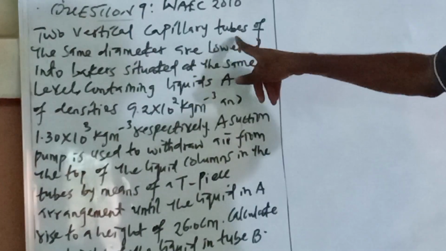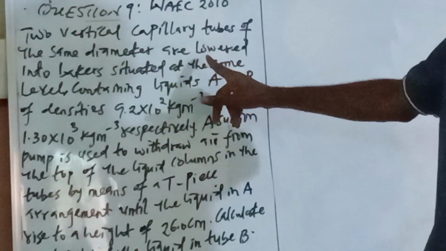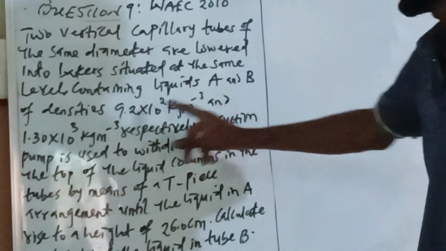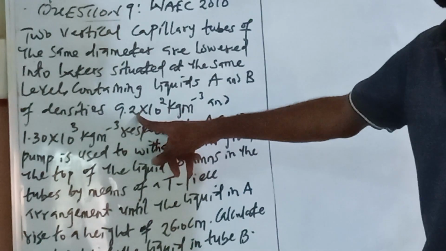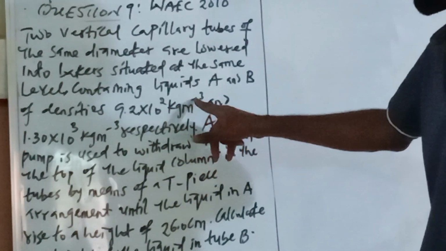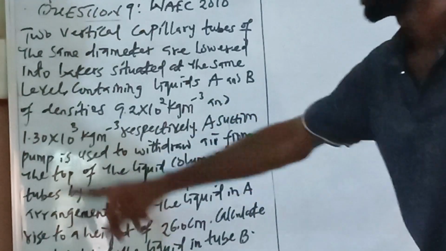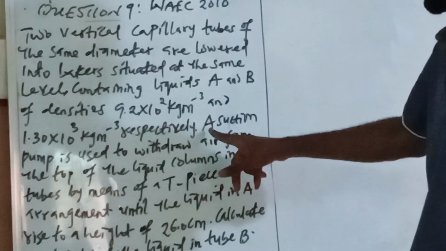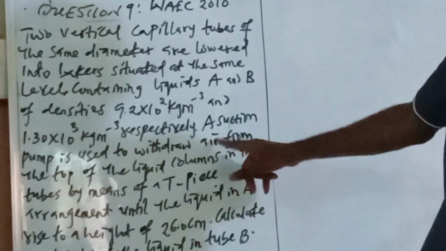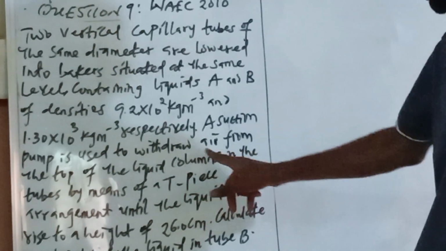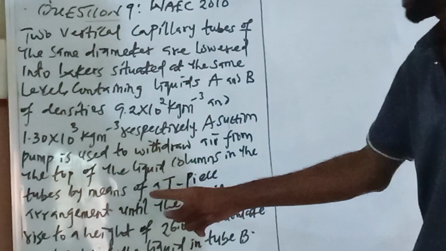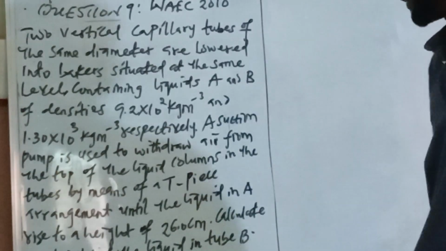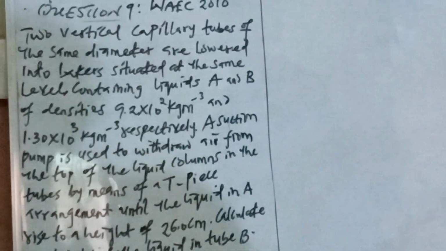They say two vertical capillary tubes of the same diameter are lowered into beakers situated at the same level, containing liquids A and B of densities 9.2 times 10 power 2 kilogram per meter cube and 1.30 times 10 power 3 kilogram per meter cube, respectively. They said a suction pump is used to withdraw air from the top of the liquid columns in the tube by means of a Y-piece arrangement until the liquid in tube A rises to a height of 36.0 centimeter. They say we should calculate the height of the liquid in tube B.